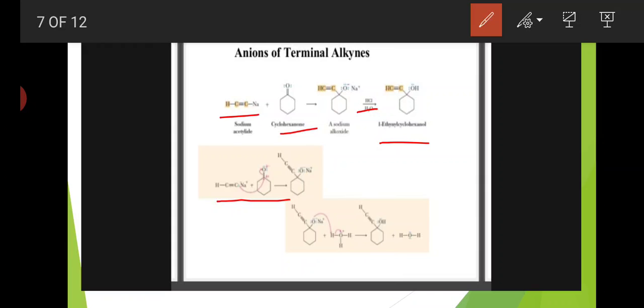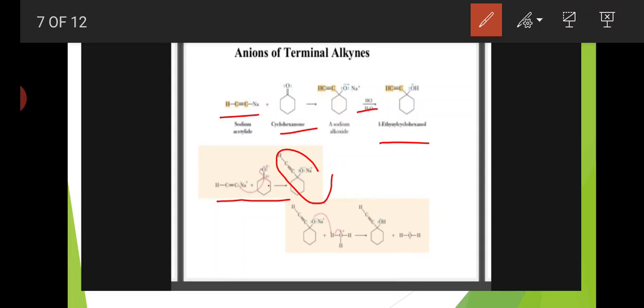And here is one more reaction, HC≡C-Na. Here is the reaction mechanism for this reaction. First, this negatively charged alkyne reacts with the cyclohexanone carbon and forms this type of intermediate.